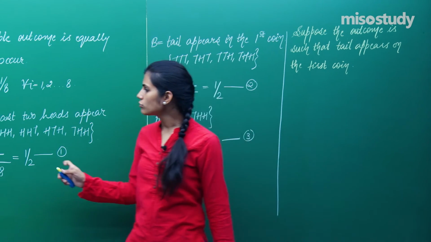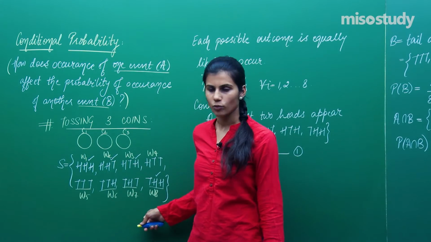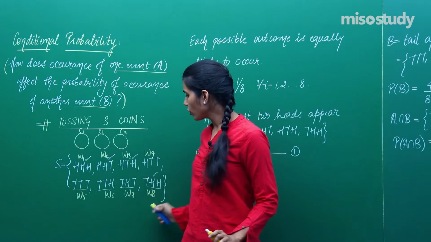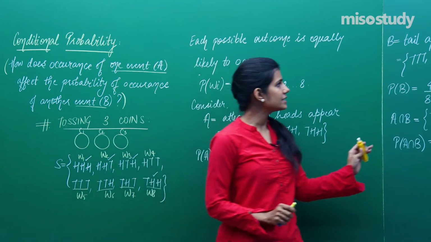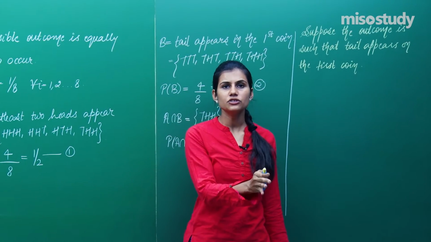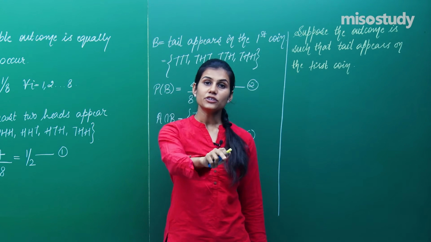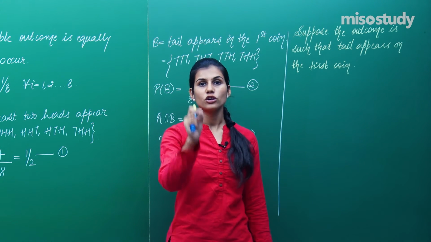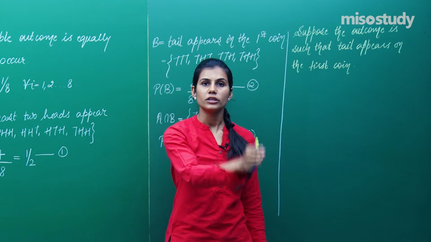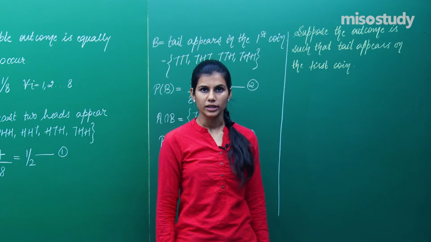That means either the outcome is TTT or TTH or THT or THH. One of these 4 outcomes has occurred in this trial. So out of so many trials you are performing, there is a certain trial in which you have tossed 3 coins and the outcome that has been obtained is such that there is tail sitting in the first coin for sure. That means either the outcome is TTT or THT or TTH or THH, because only in these 4 outcomes tail is sitting as the outcome in the first coin.